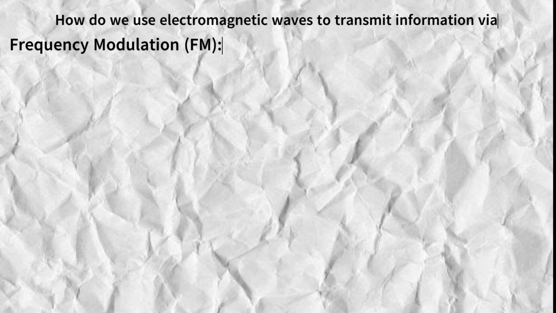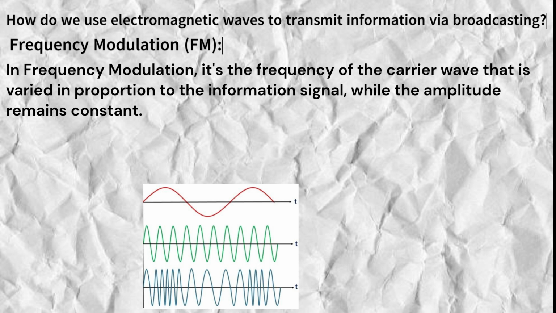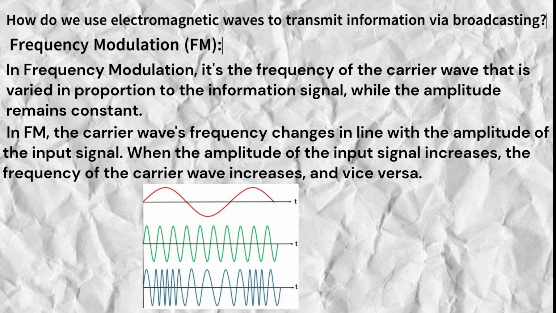Let's talk about frequency modulation, FM. How does FM differ from AM? In frequency modulation, it's the frequency of the carrier wave that is varied in proportion to the information signal, while the amplitude remains constant. How FM works? In FM, the carrier wave's frequency changes in line with the amplitude of the input signal. When the amplitude of the input signal increases, the frequency of the carrier wave increases, and vice versa.